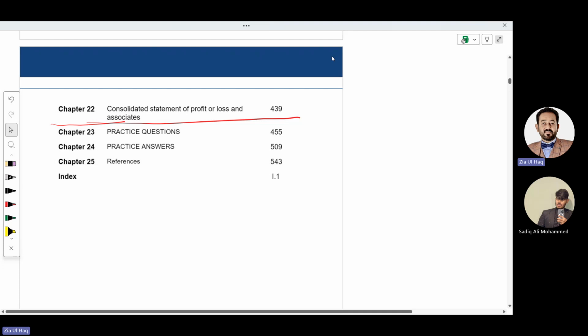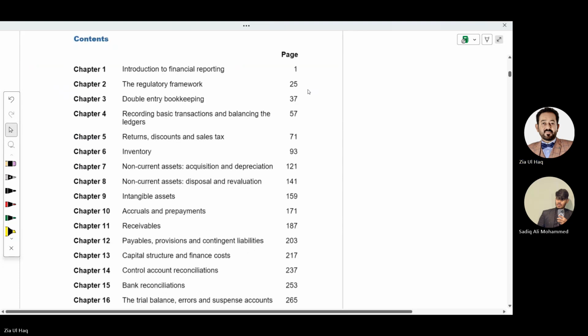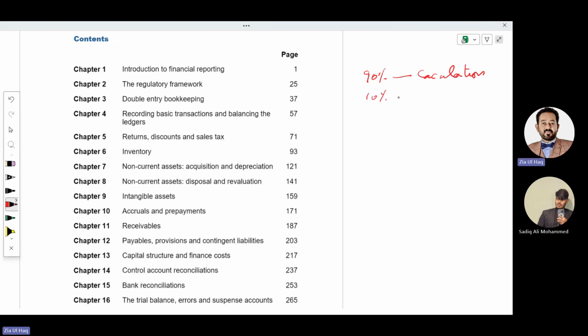Obviously, we will be having about 12 to 15 classes, and in those classes we are going to cover these 22 chapters. If we look at the syllabus, 90% of the syllabus relates to calculation and 10% relates to theory.